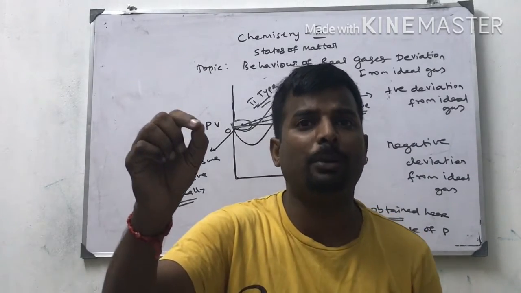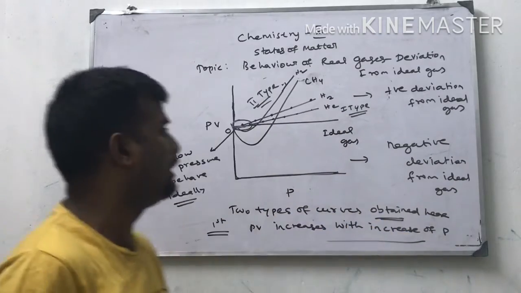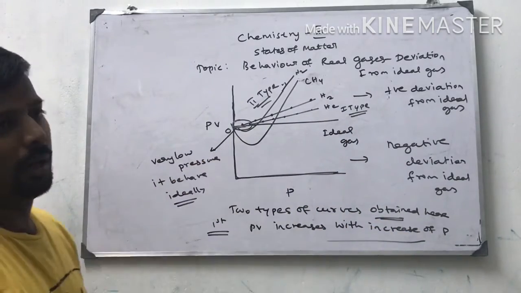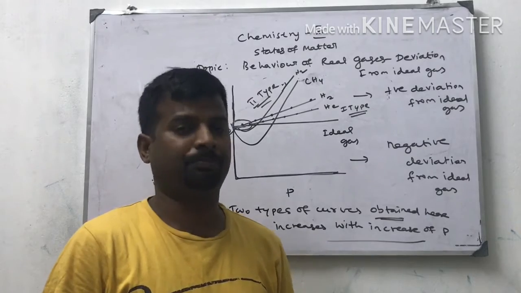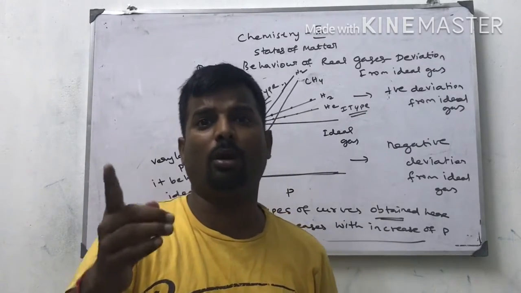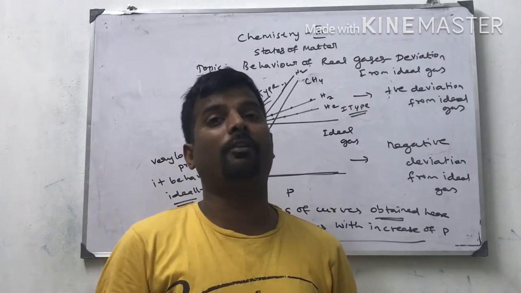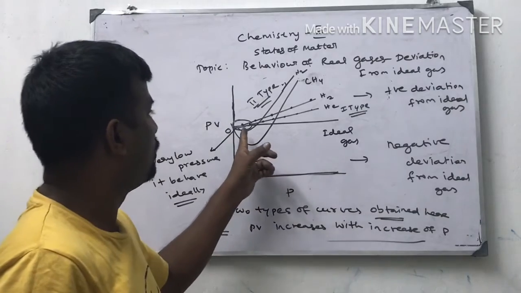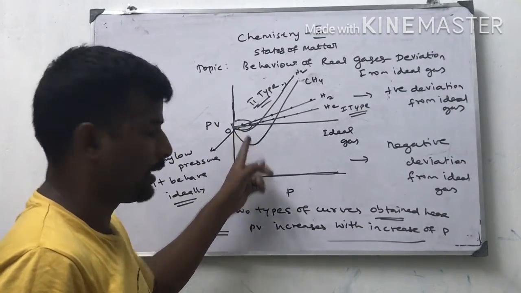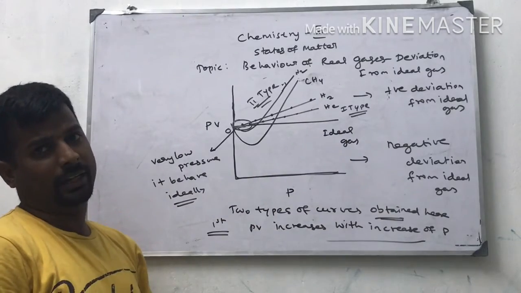At very low pressure, hydrogen and helium gases behave ideally. This is the proof of these conditions. I already told you two conditions: high temperature and low pressure, real gases behave ideally. Here also at low pressure, real gases like hydrogen and helium behave ideally.